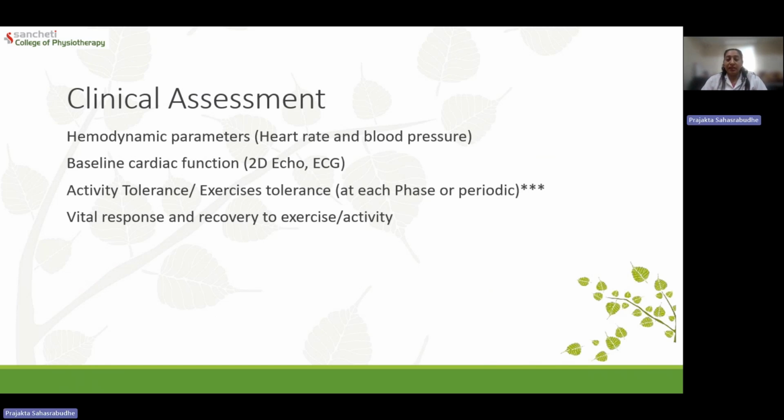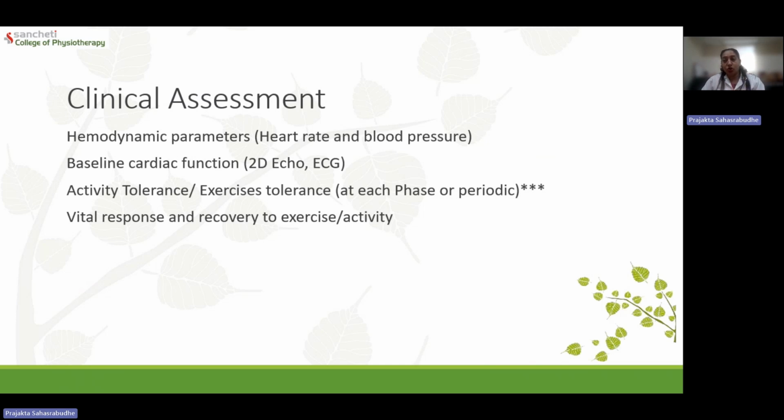Apart from this, we are going to do the clinical assessment, mainly focused on the baseline assessment. So we are going to check for the hemodynamic parameters like heart rate, blood pressure. If I want to prescribe any physical activity, the resting heart rate should not be above 120. There should not be any abnormal rhythm, especially ventricular rhythm, like premature ventricular contraction or ventricular fibrillation. There shouldn't be any conduction abnormalities, especially grade 2 or grade 3 heart block.